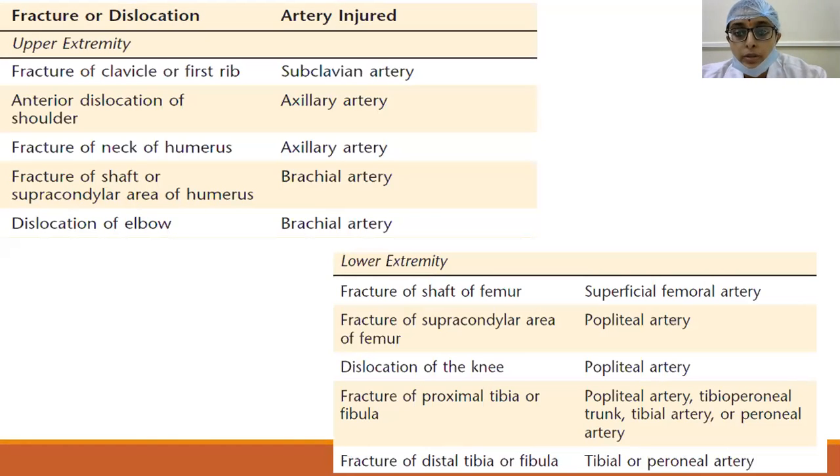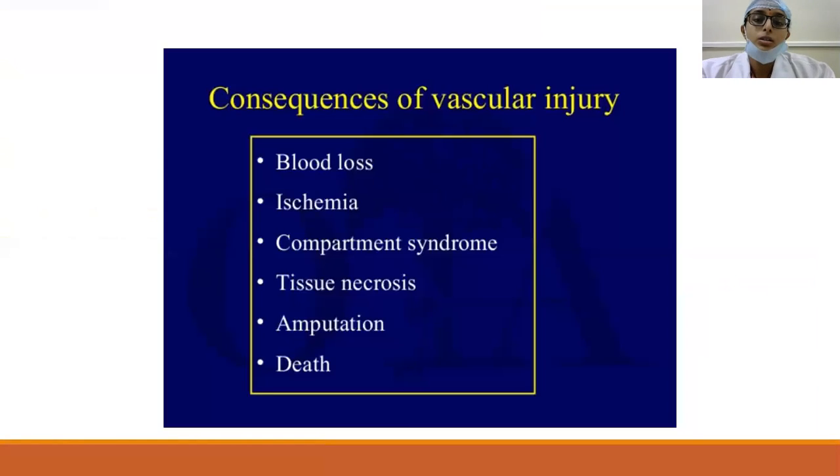And then coming to the lower extremity, femoral artery may be involved in case of fractured shaft of femur, supracondylar fracture of the femur, knee dislocation, and fractures of the proximal tibia may affect the popliteal artery. And coming to the fracture of distal tibia or fibula, the tibial or peroneal artery may be affected. So these are all the most common arterial injuries which you see in case of different upper limb and lower limb trauma conditions. So now, why should we worry about the vascular injury?